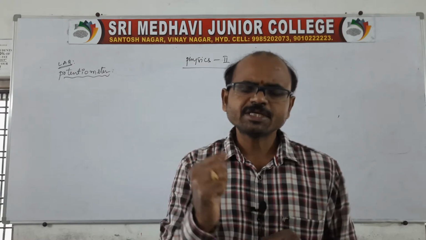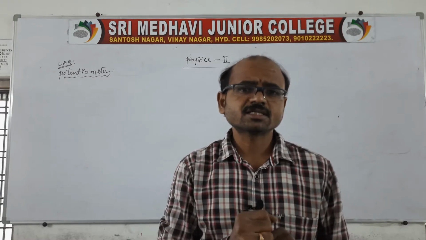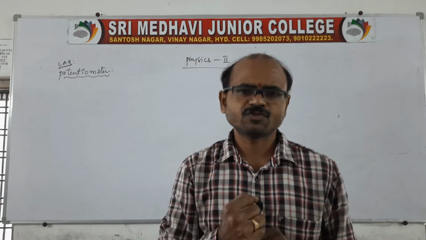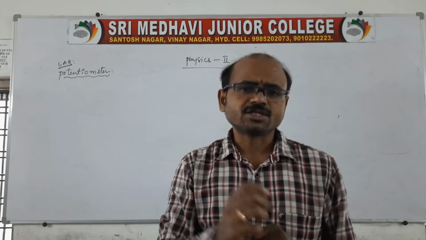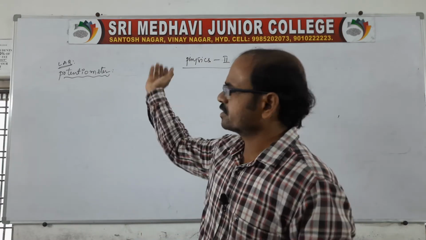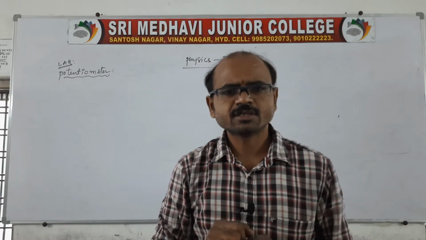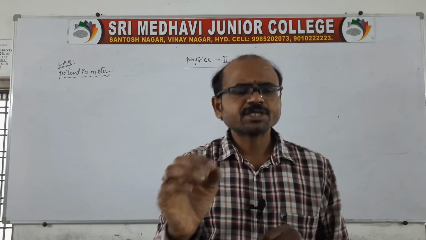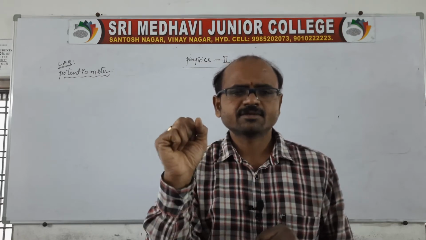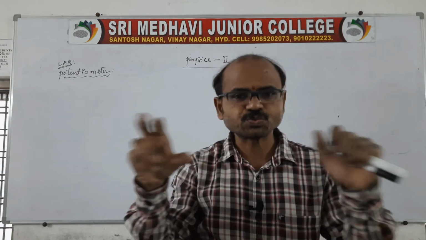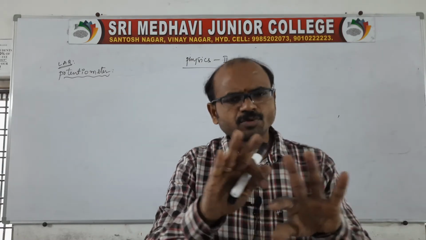And here there is one more comparison for voltmeter and potentiometer. Usually the voltmeter is connected in the other circuits, therefore the voltmeter draws some current from the main circuit. Whereas the potentiometer, if it is connected in the other circuits, does not draw current from the main circuit, which is a very important comparison between these two. Of course, both measure the potential difference.